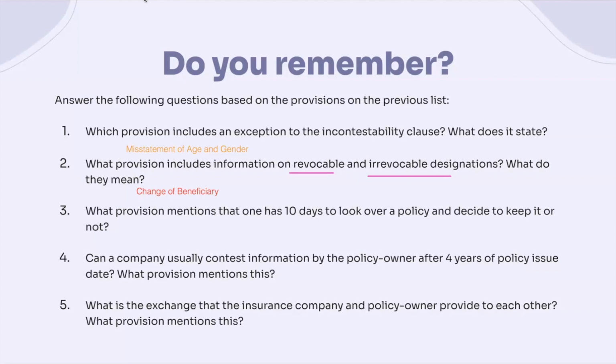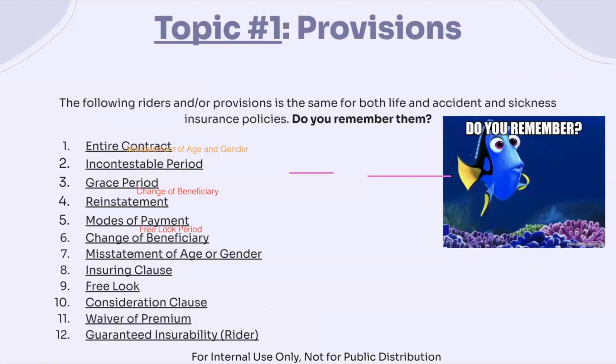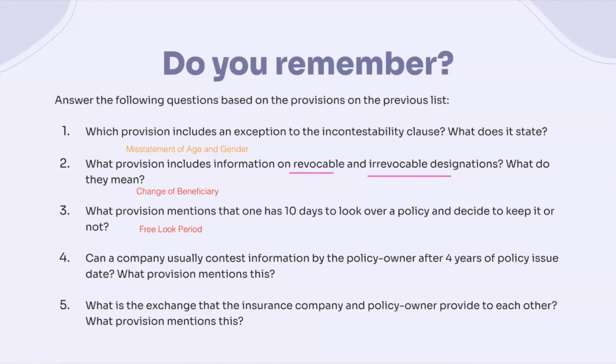All right. And then for our third provision, we have which one mentioned that one has 10 days to look over a policy and decide to keep it or not. So that would refer back to our free look period. Okay. So on this chart here, it's listed as number 9 there. So our free look period or free look clause states that you have 10 days to look over a policy, and it's kind of that period where one can decide, should I keep it or should I not?